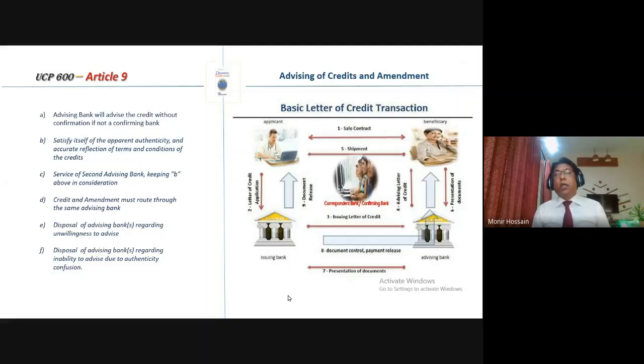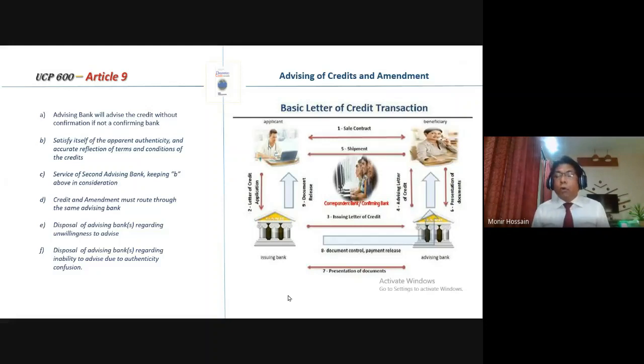So then it chooses the bank. Suppose Citibank NA is available or Bank of China is available all over China. Whenever Bank Asia issues a letter of credit, it will choose Bank of China first because it has a lot of branches. Though the beneficiary might be in a remote area, Bank of China, through its own route, may chase the beneficiary and find out and then advise the letter of credit.